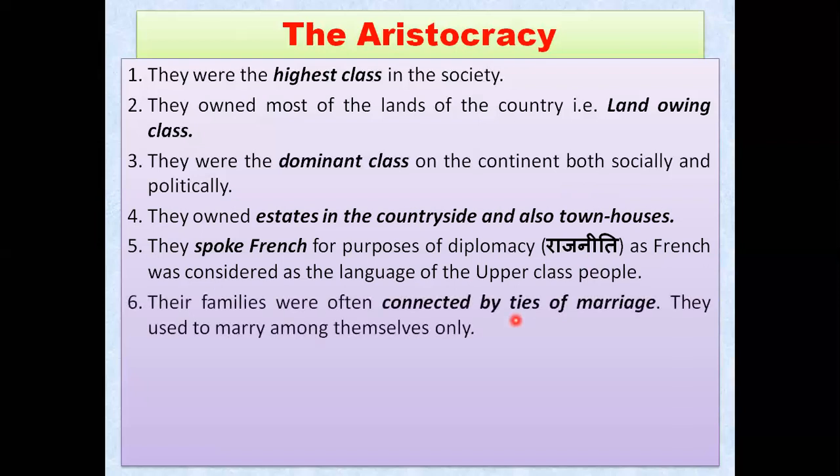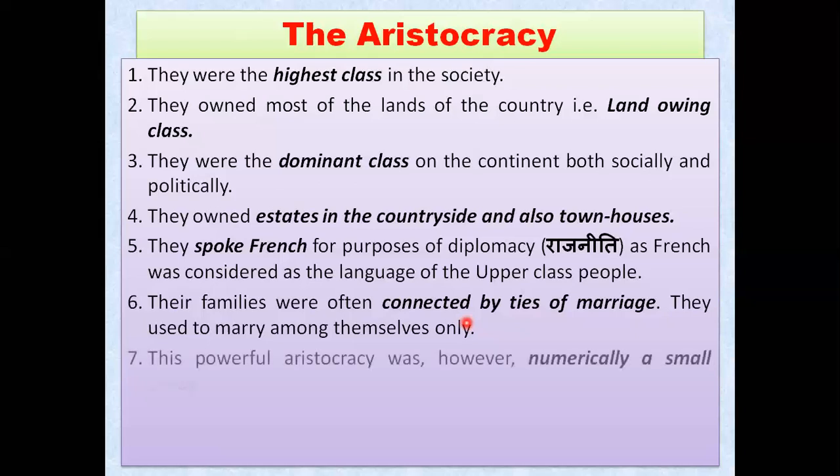Their families were also very connected by ties of marriage. What it means is that they married among themselves, from one family to another family. They did not go to the other classes to marry. They used to marry among their own relatives only. They did not go to the peasantry class or the middle class. They did not mix their families with the lower class families. So their families were often connected by ties of marriage, and that was quite important and effective for them.